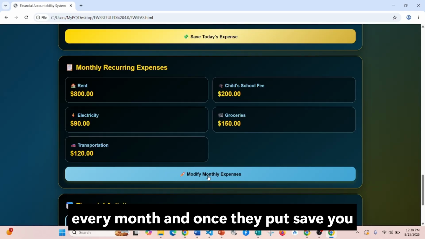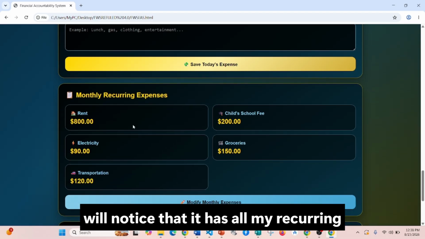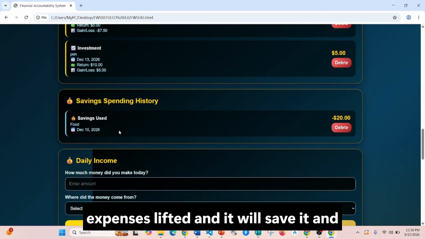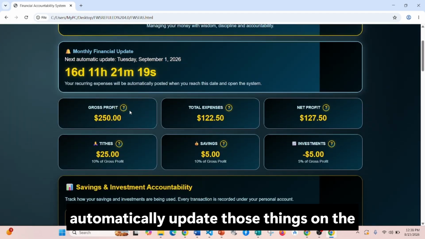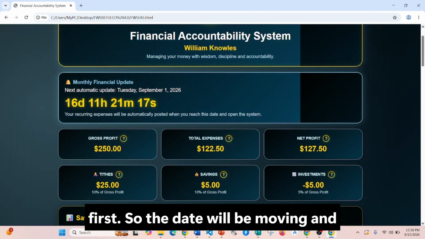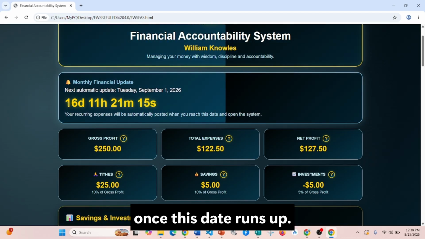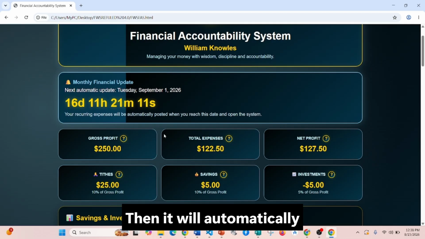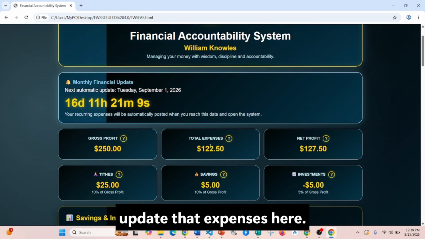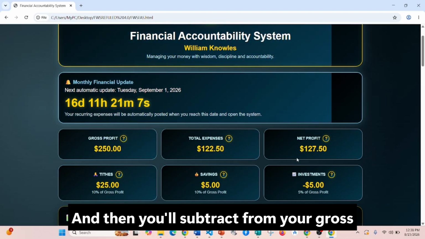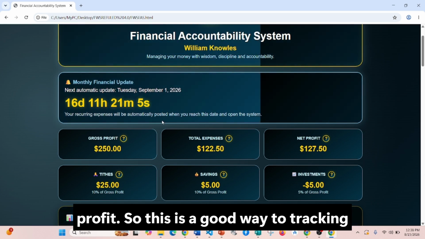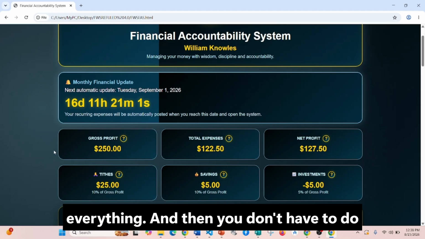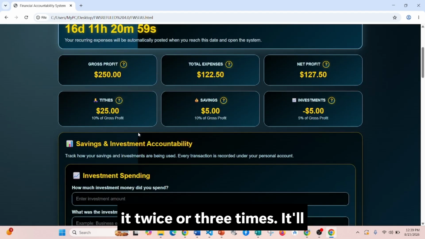And once I put save, you will notice that it has all my recurring expenses listed, and it will save it and automatically update those things on the first. So the date will be moving, and once this date runs up, then it will automatically update those expenses here, and then you'll subtract from your gross profit. So this is a good way to track everything, and then you don't have to do it twice or 3 times. It'll automatically update your recurring expenses.